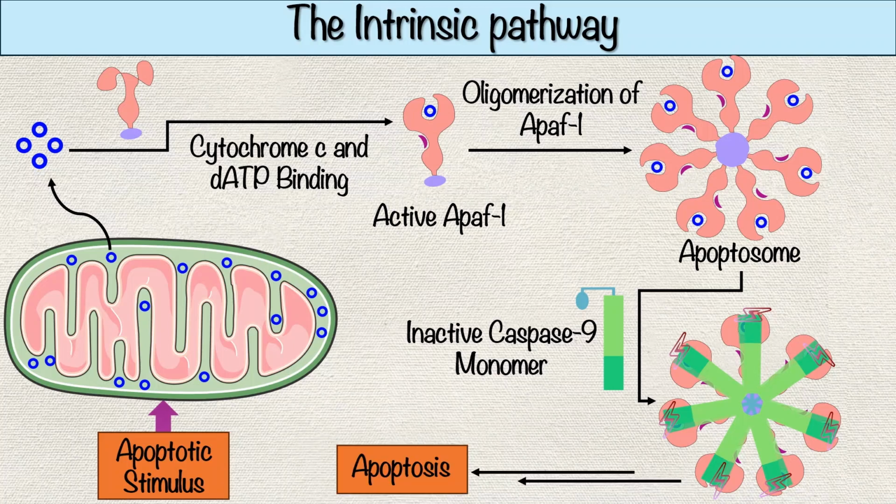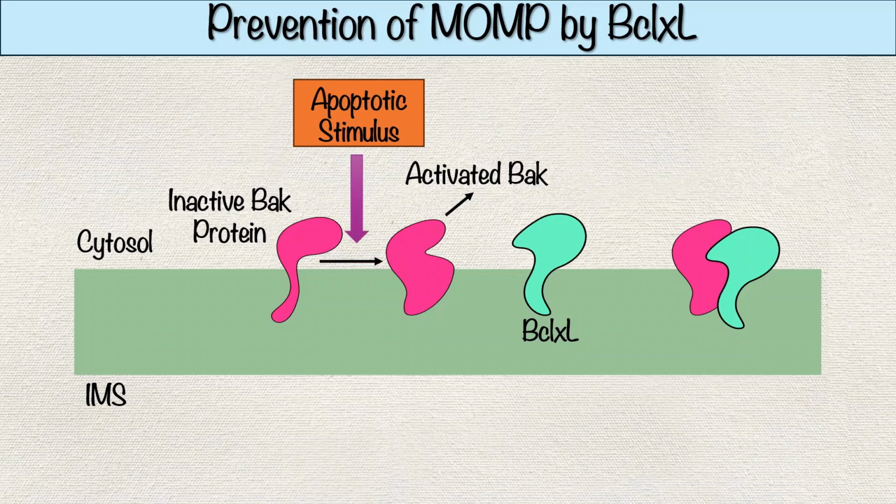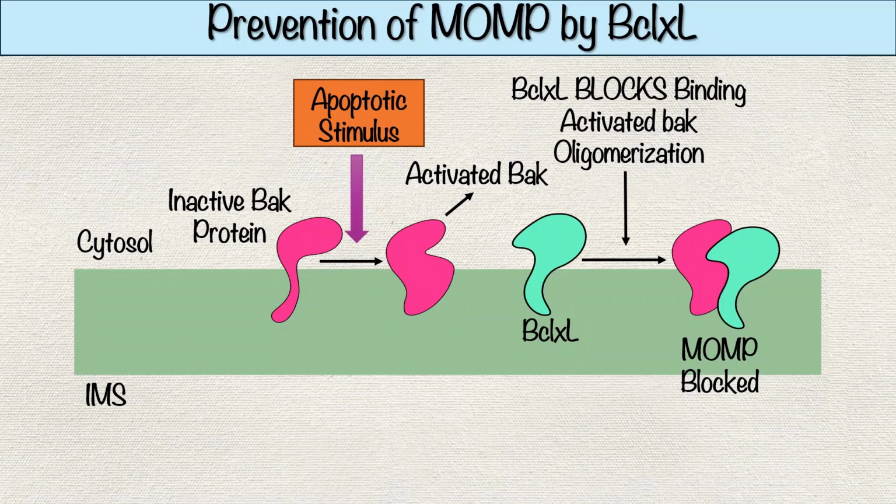A critical step in the intrinsic pathway is the release of cytochrome C, controlled by the BCL2 family of proteins. These proteins regulate the mitochondrial outer membrane permeabilization, or MOMP, determining whether apoptosis proceeds. There are three classes of BCL2 proteins. 1. Anti-apoptotic proteins like BCL2 and BCLXL, which block apoptosis by inhibiting pro-apoptotic effectors.